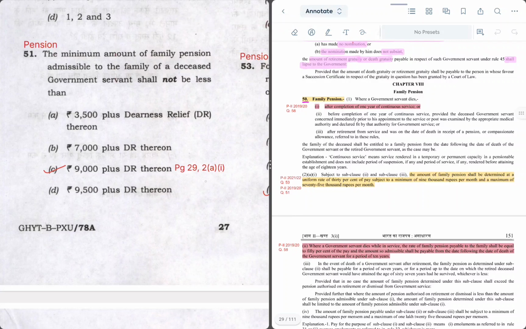As per subpara 2A1, it is given that amount of family pension shall be determined at uniformly 30%, minimum 9,000 and maximum 75,000. So again 75,000 is half of 1,50,000, which is 30% of, or you can say that 75,000 is 50% of the maximum basic pay, which is 2,50,000 given to cabinet secretary. So in that method, minimum and maximum has been defined. So let's move on to the next question.